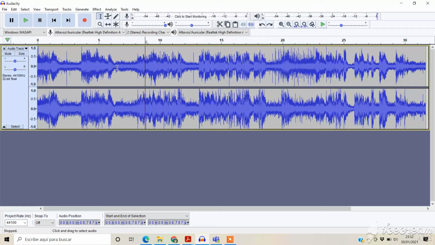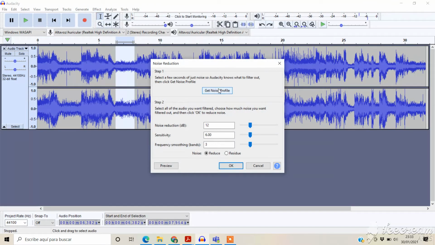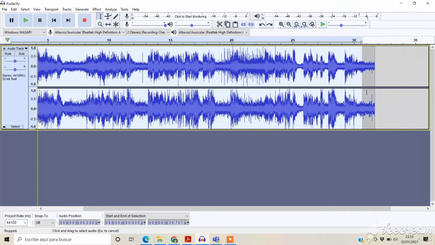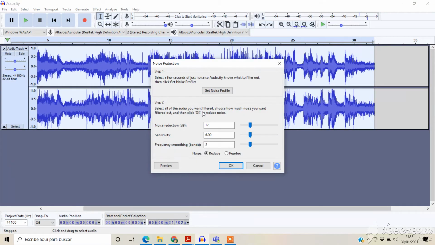So I select a moment where there is only noise. Good. And now I apply this effect: noise reduction, get the noise profile. So here it explains what we are doing. Get the noise profile. And once you have taken the noise profile, you can apply it to the whole piece. And then go again to effect, go to noise reduction, and then now apply.